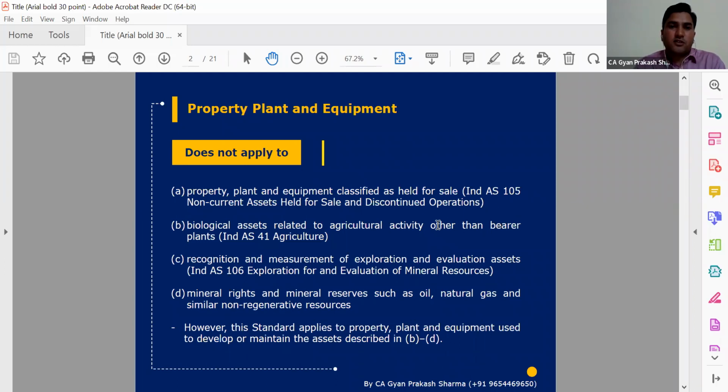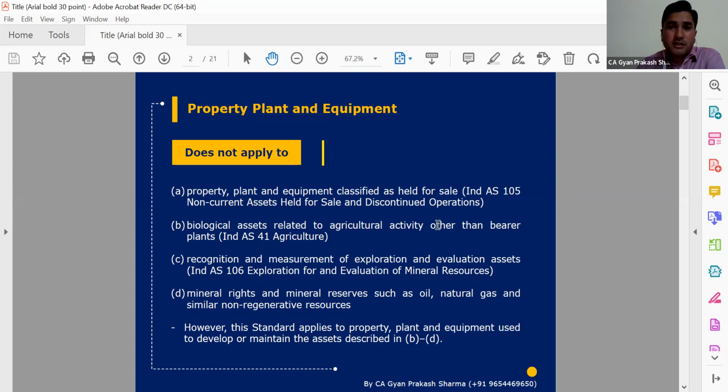So first of all, if we talk about property, plant and equipment, this Ind-AS is applicable to all expenditure which meets the criteria of recognition of an asset. However, we start from the exclusion parts. Which parts are not covered in this Ind-AS? Any expenditure which we have recognized as an asset is fine, but assets specifically covered by a separate Ind-AS will not be covered here.